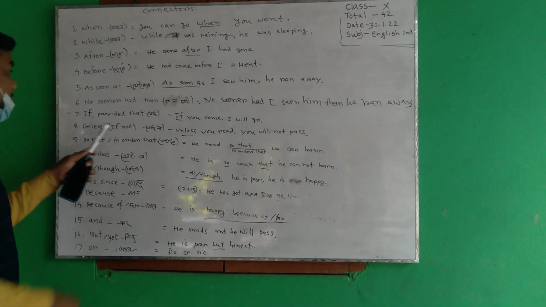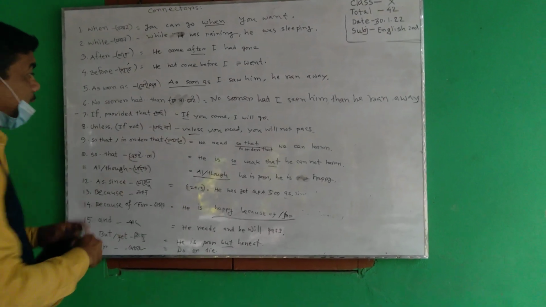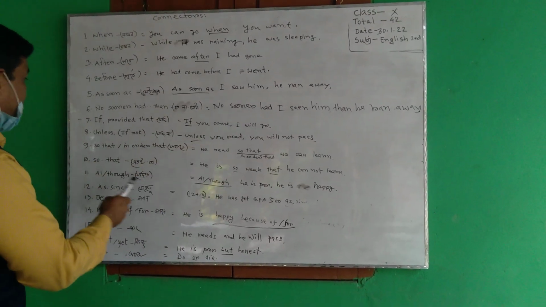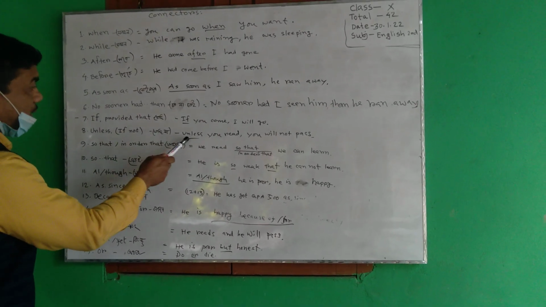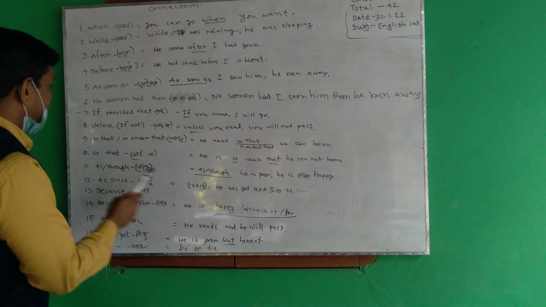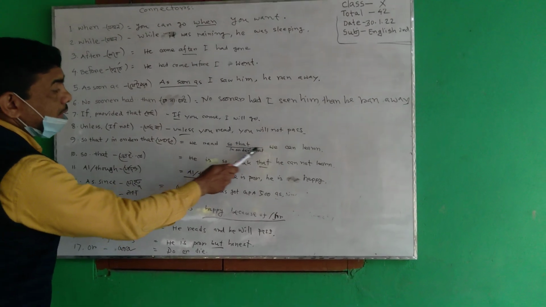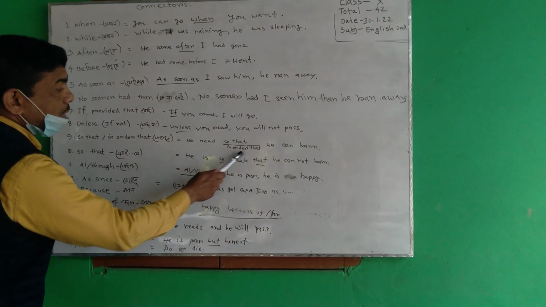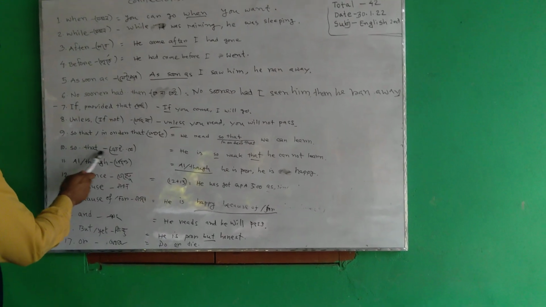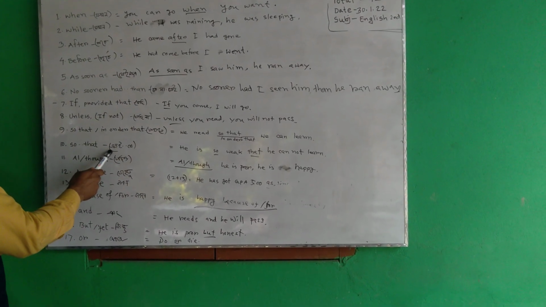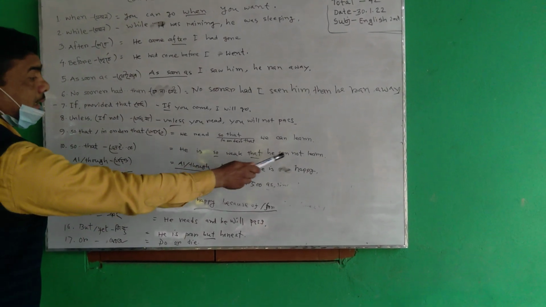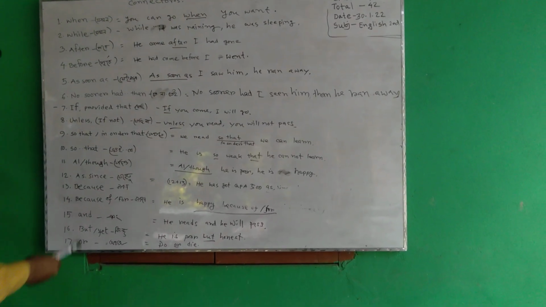If, provided that, Bangla meaning যদি. If you come, I will go. Unless, if not. Unless you read, you will not pass. So that or in order that, যাহাতে. We read so that we can learn. We read in order that we can learn. So that, Bangla meaning এতই যে. He is so weak that he cannot learn.